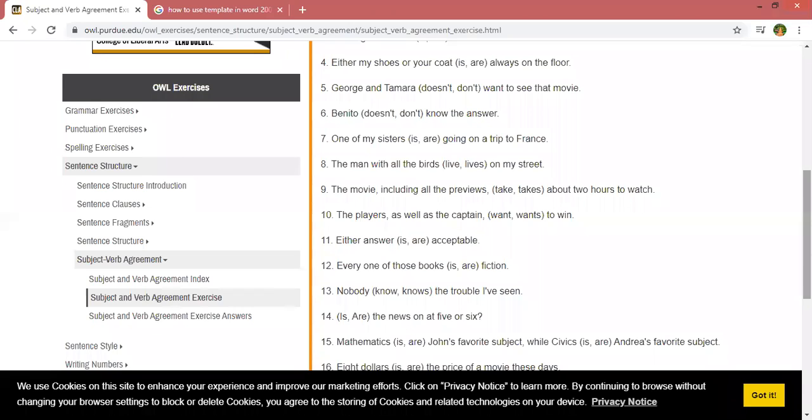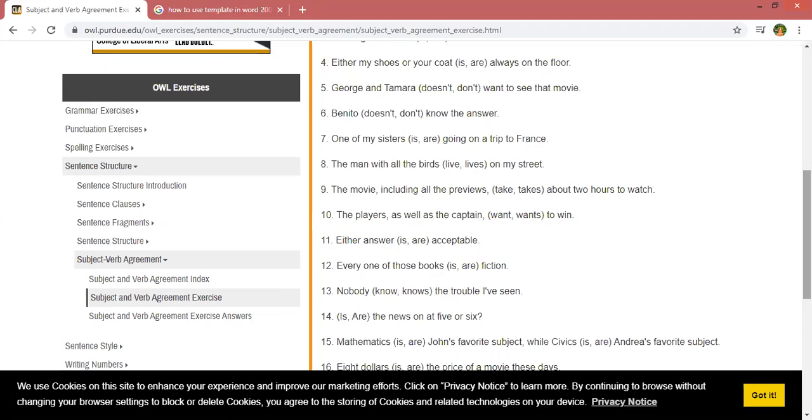The players as well as captain wants to win. 11th one sentence.